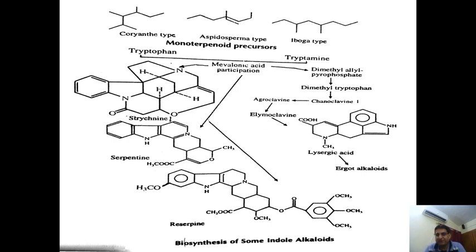I am just giving examples here because these biosyntheses are not in your syllabus, but whenever you go to higher classes, if you are asked about the biosynthesis of a particular compound, then you have to go into detail. Here we are giving only examples of the role of the shikimic acid pathway, so you familiarize yourself with the various categories of secondary metabolites which can be obtained with the help of this pathway.